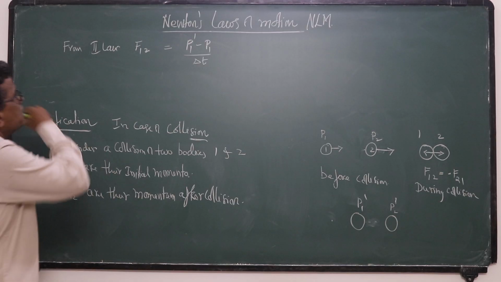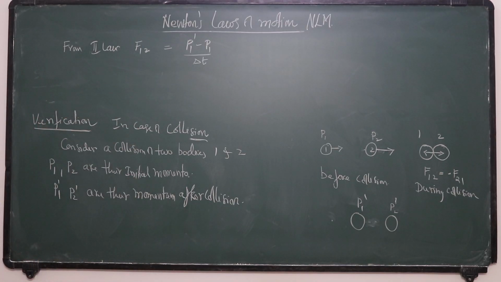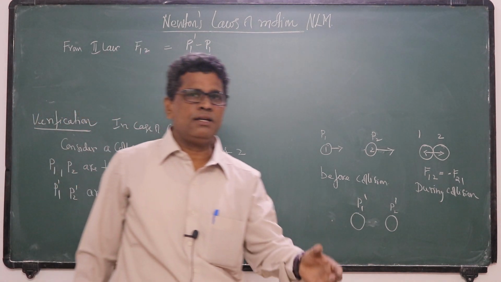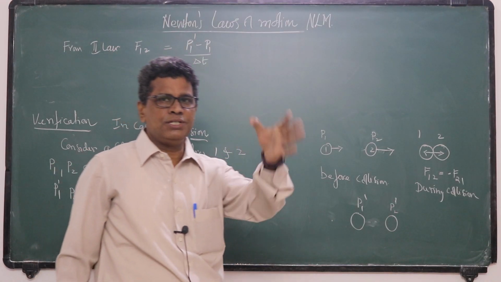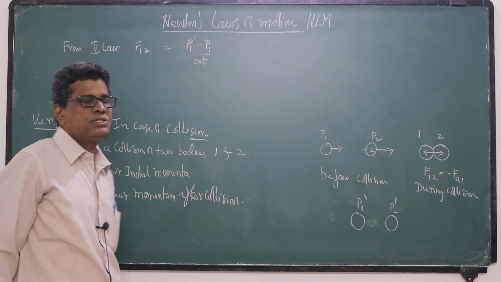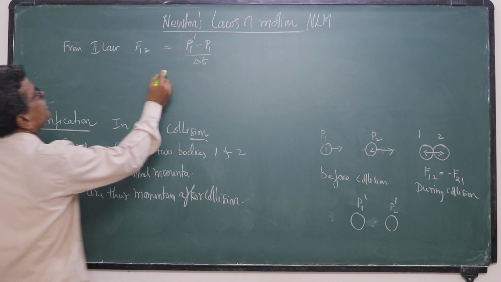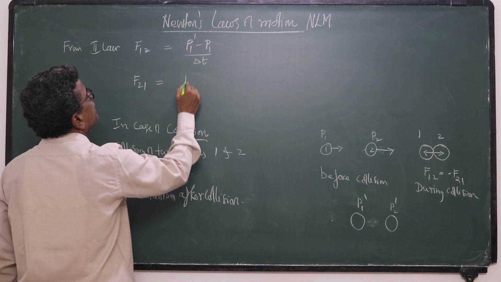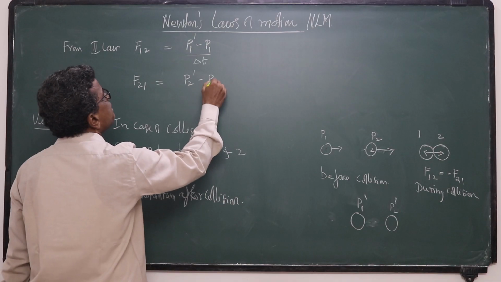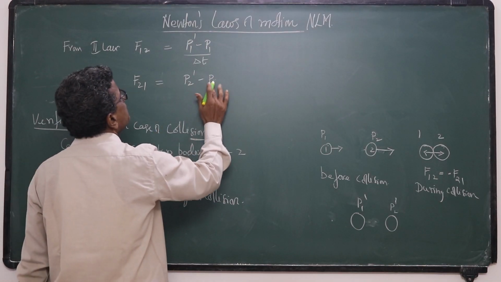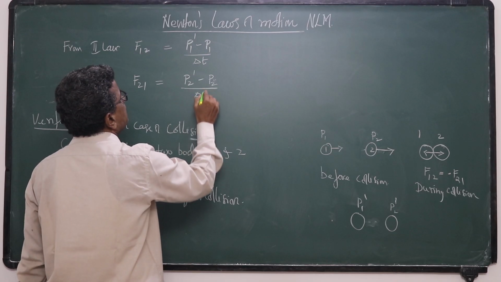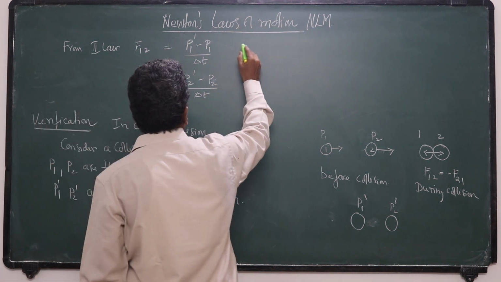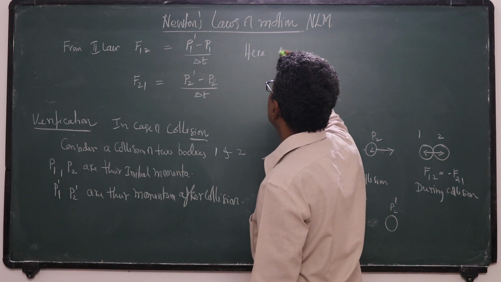This force we can call an impulsive force, because the force exerted by one body on another acts for a very small interval of time during collisions. Similarly, F21 from Newton's second law is P2 dash minus P2, divided by delta t. So what is delta t here?